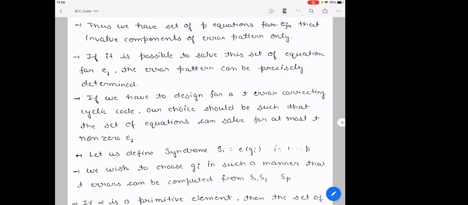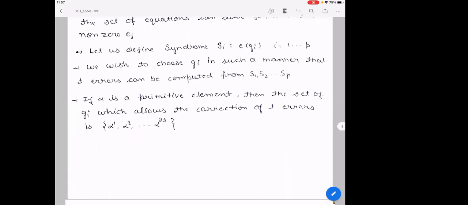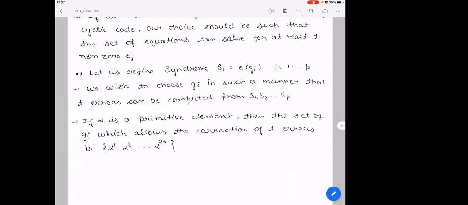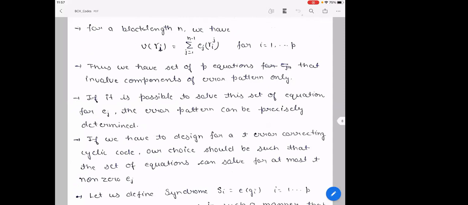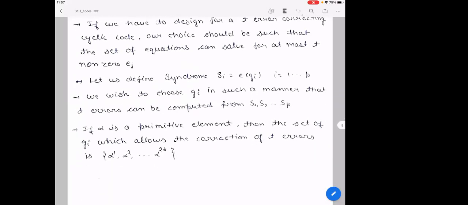We wish to choose γi in such a manner that T errors can be computed from S1, S2 up to Sp. If alpha is a primitive element, then the set of γi which allows the correction of T errors is alpha, alpha square up to alpha power 2T. So for solving these p equations, we need these 2T equations.